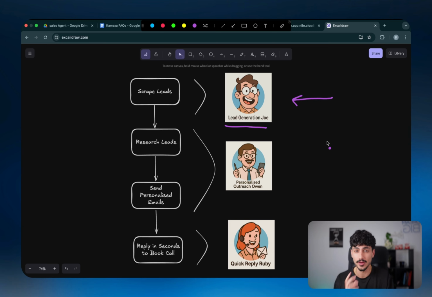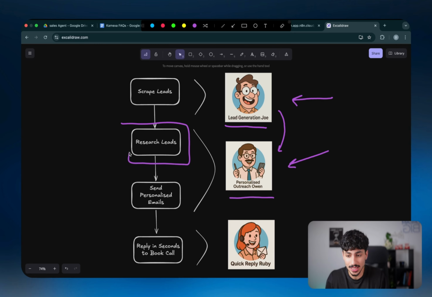And then about a week and a half after that, what I released was a personalized outreach automation that literally allows you to grab all the leads that you scraped, put them inside this automation, and then what the automation would actually do is go and research each of those leads one by one so it knows literally everything about them, and then it will send them hyper-personalized emails one by one in sequence to try and get them to book a call with you.